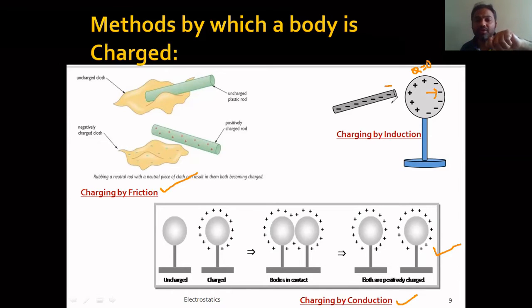When you bring that charged body nearer to the papers, inside the paper the positive and negative charges get separated, which we call induced. Because of that induction, there will be attraction forces between the negative and the positive charges, and hence the paper starts moving towards the pen or pencil. So you have to understand that.